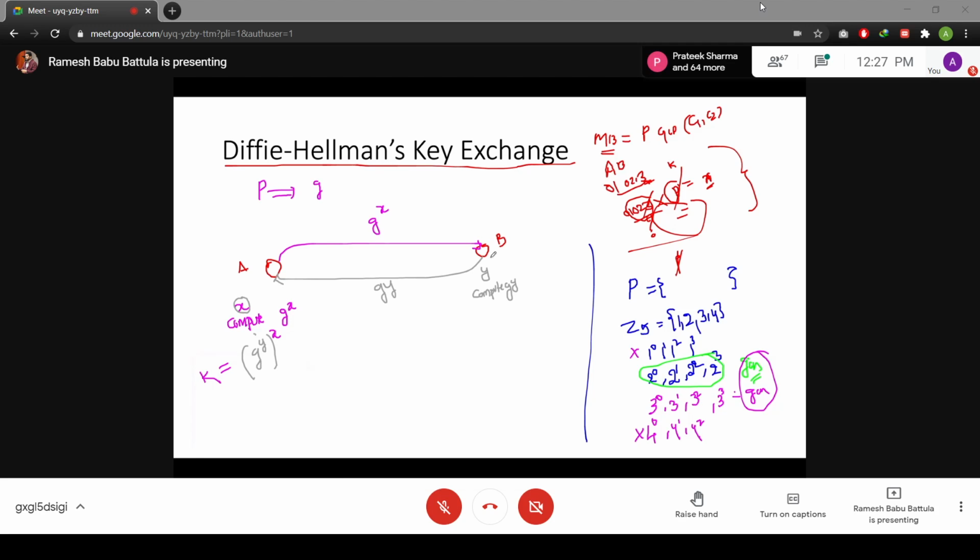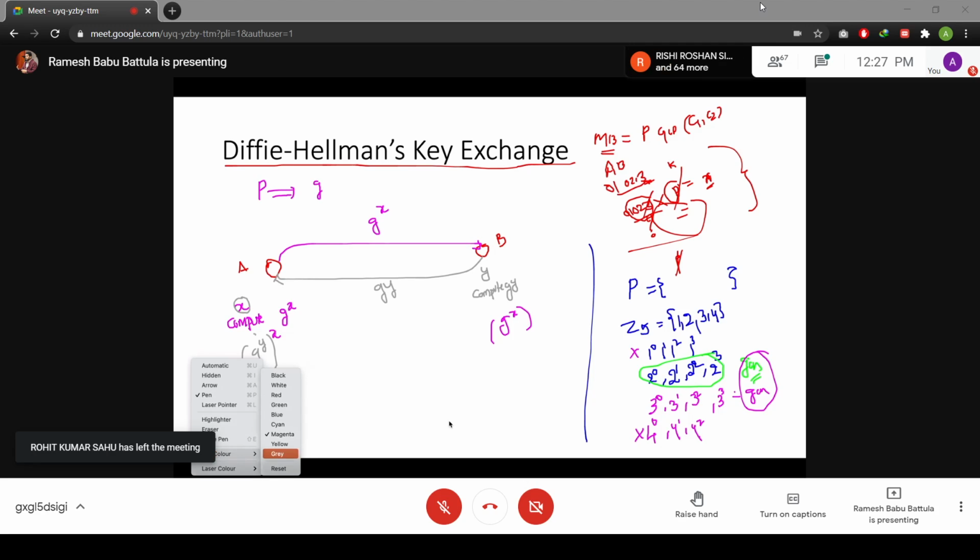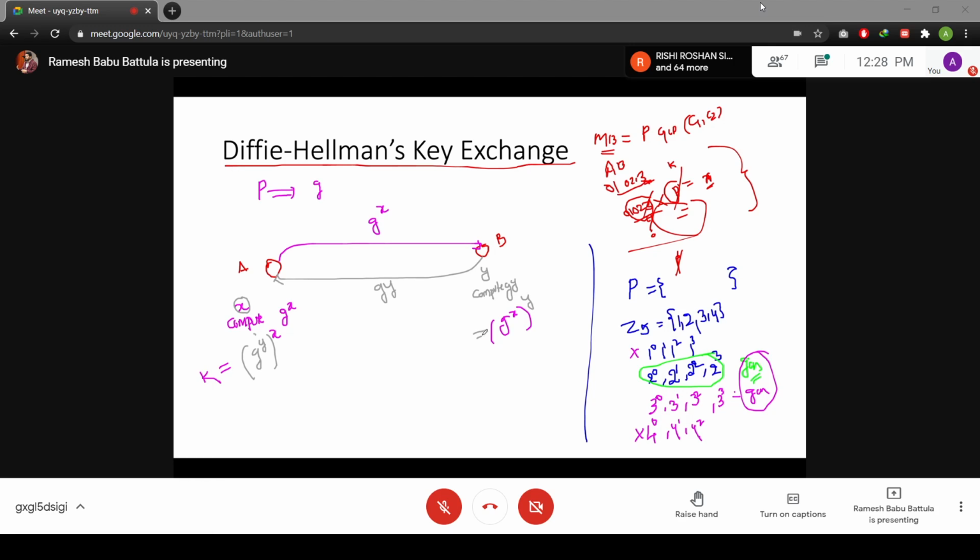Got it? B received g to the power x, but he knows y. He knows y. So this way he is also going to calculate the key k. So in this way, both A and B successfully exchange the key between A and B in an insecure channel.